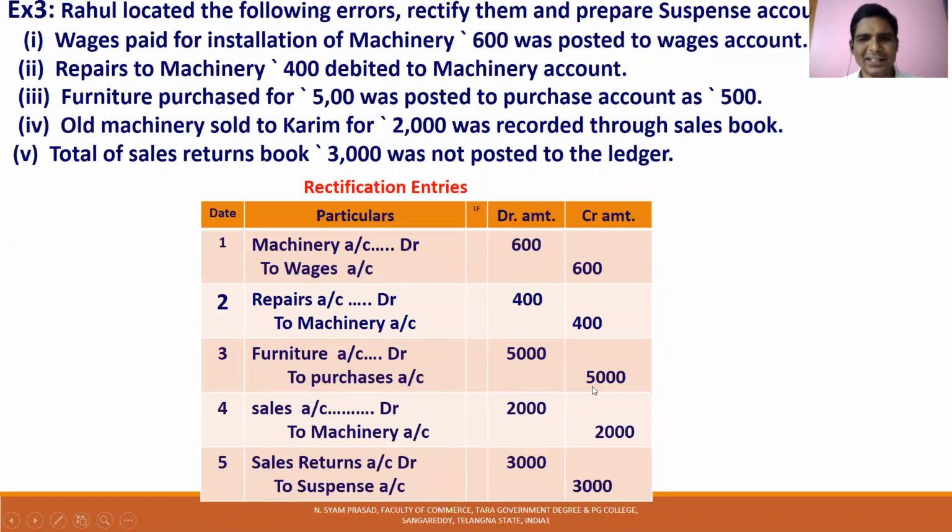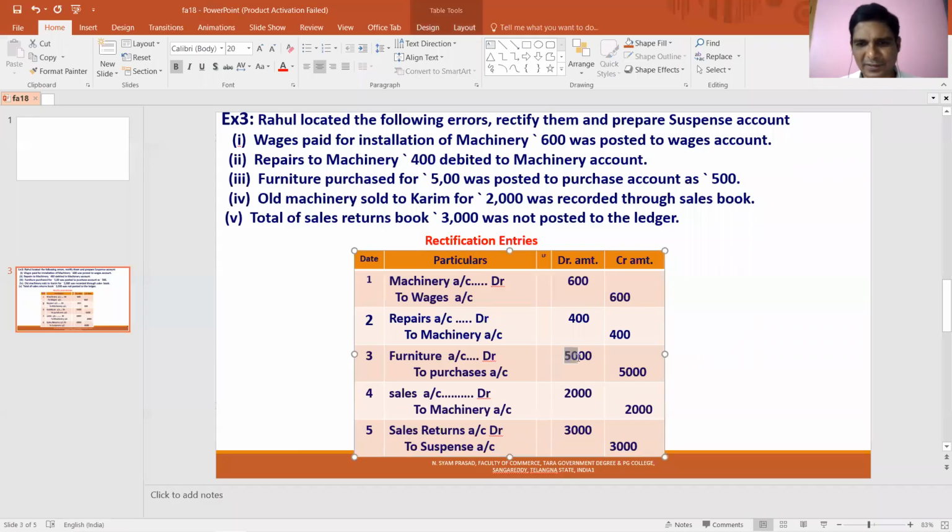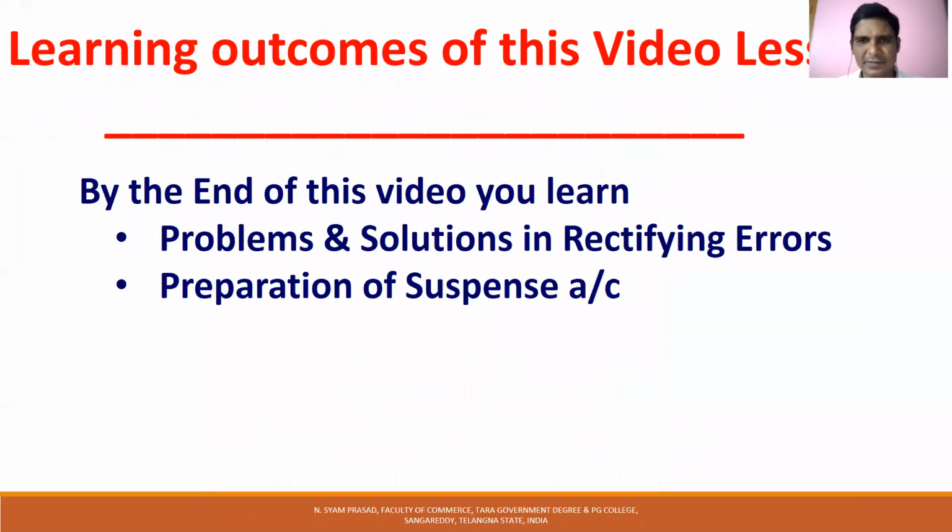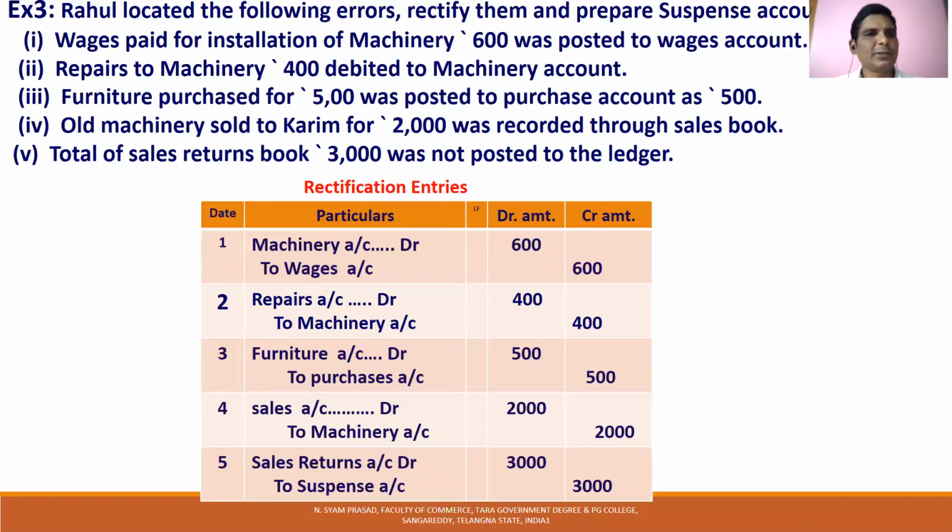There is another error in rectification of errors. It is only 500. So furniture purchased, so furniture account is debited.